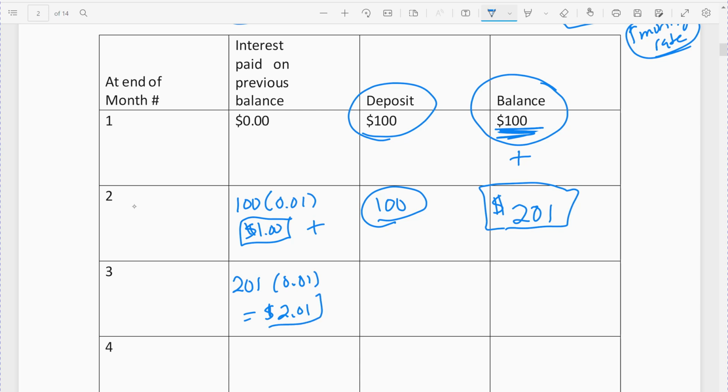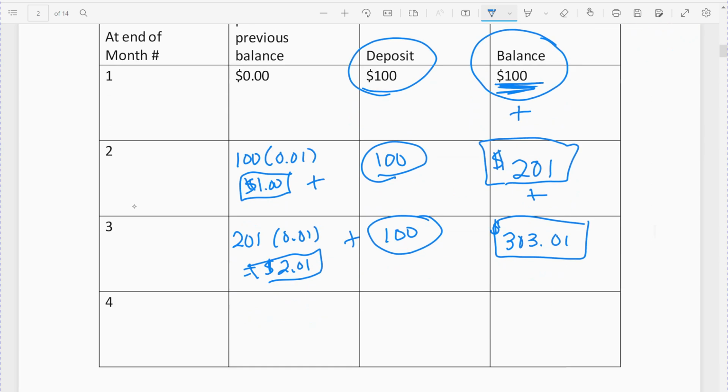For this month we get to add $2 in interest to the previous 201, and remember we're adding $100 this month. So we get 201 plus $2.01 plus another $100. And that gives me a grand total of $303.01. Again, a little bit more.